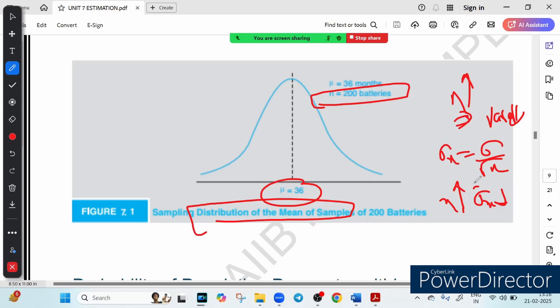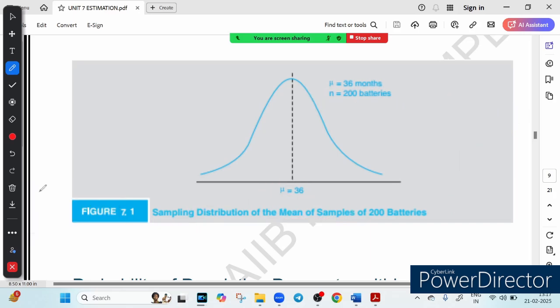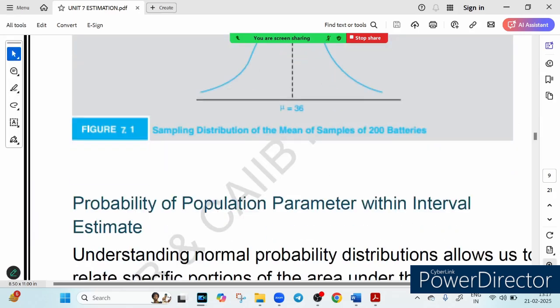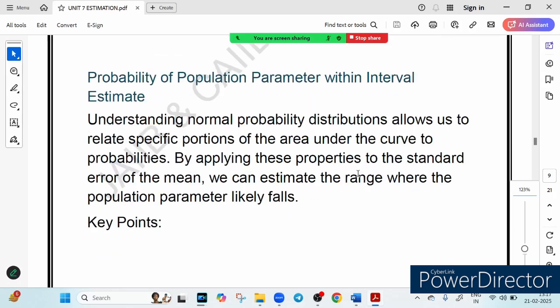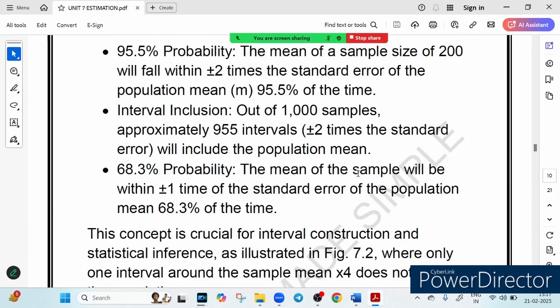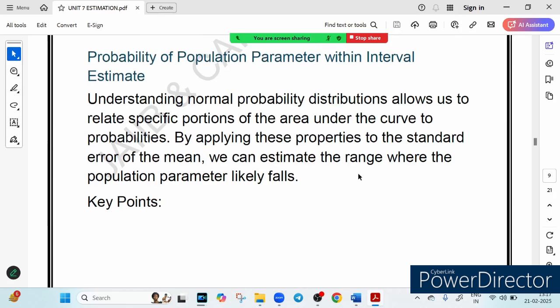So this graph shows that even if individual battery life varies, the average remains stable, and a large sample leads to more reliable estimation. And this is the application of the central limit theorem, right? Now let's calculate the probability of the population parameter lying within a certain interval estimate. So friends, before that, let me show you. Okay, so we will understand it. We will draw the graph later also.